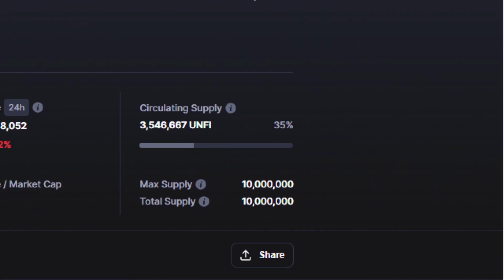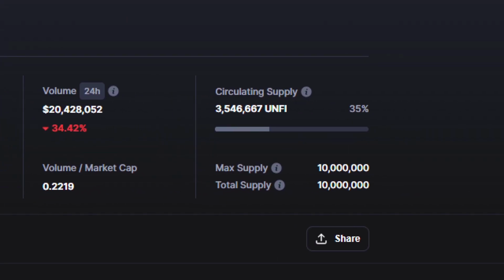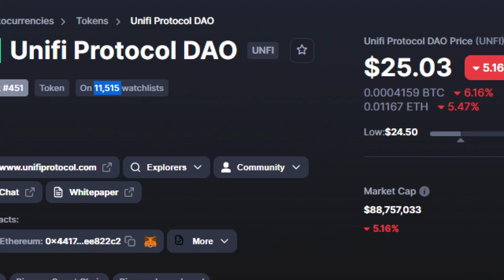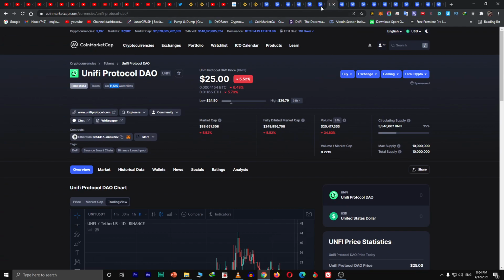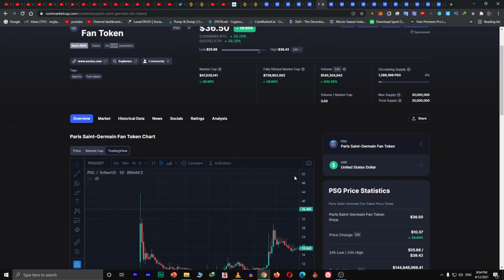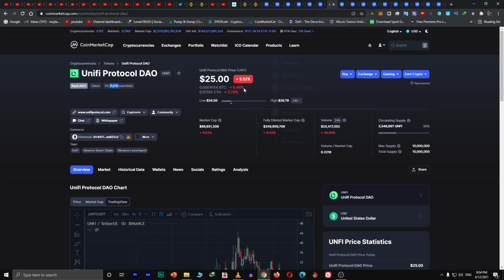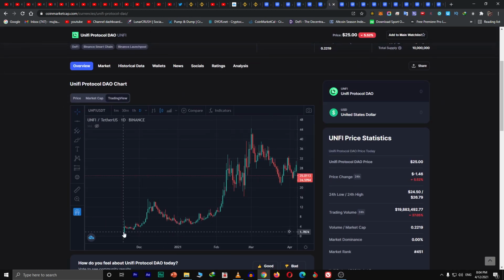Let's look at the circulating supply. The supply is 10 million, so supply is less. The people are more. So in the previous token we said that supply is more, people high. Here the supply is less, people are more, and the first candle is green, but the price is very low. You see, the price started from $1, $4, and then it went.